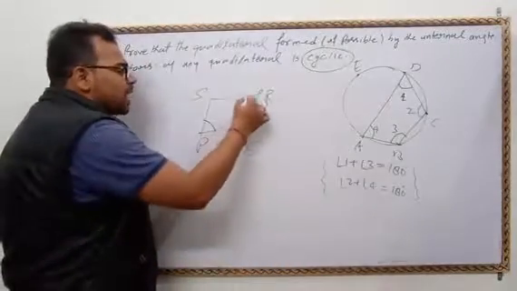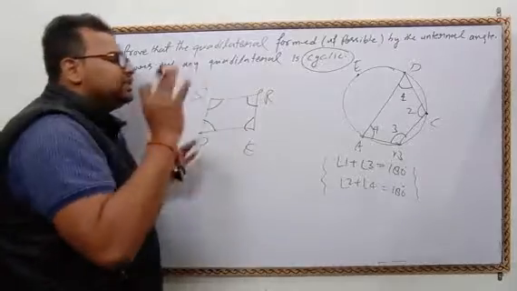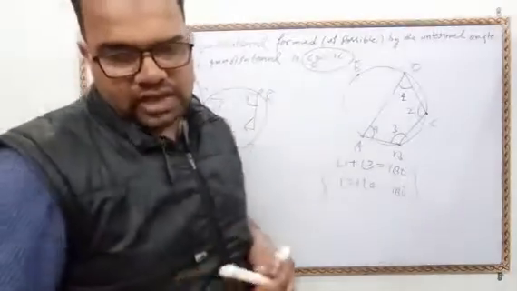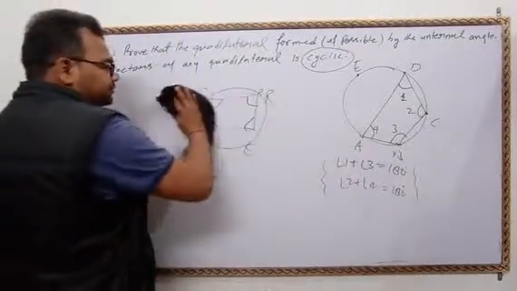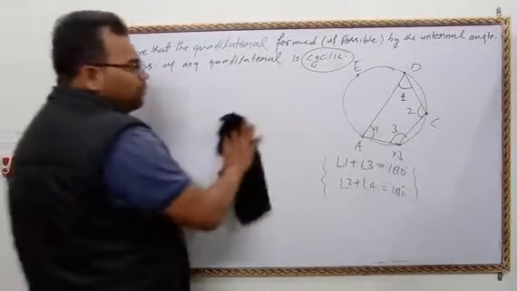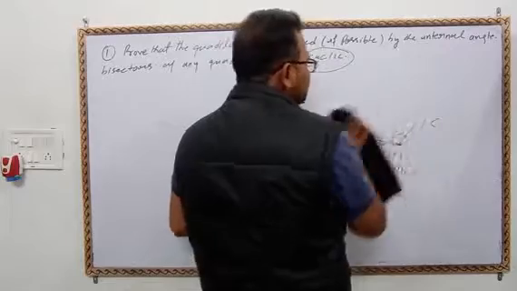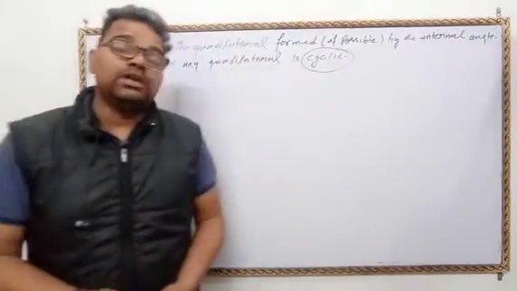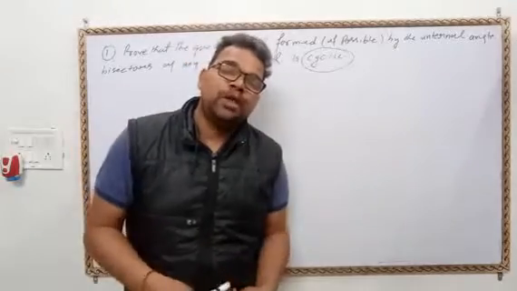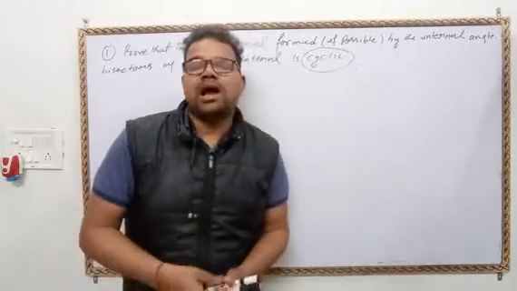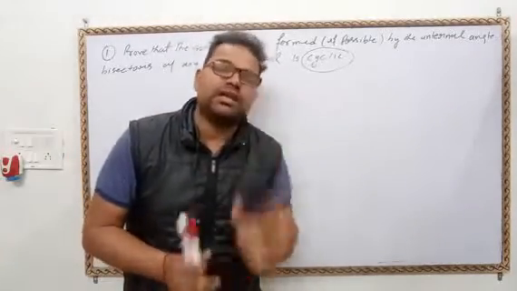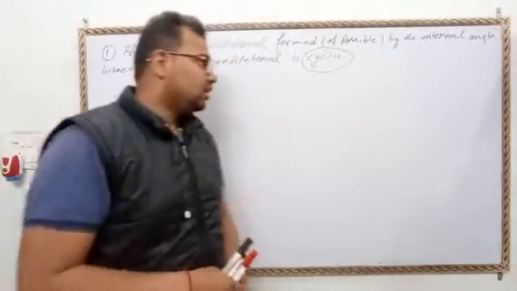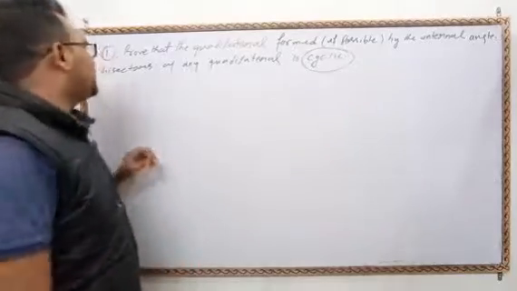If the sum of opposite angles is 180, then definitely say कि PQRS is a cyclic quadrilateral. I hope you all understand how to prove a quadrilateral is cyclic. There is one and only one way: if the sum of opposite angles is 180, then the quadrilateral is cyclic. So read the question very carefully.